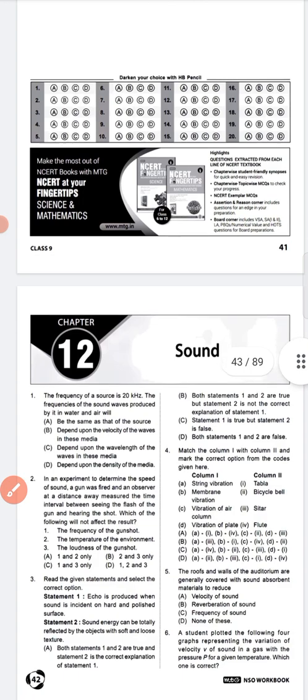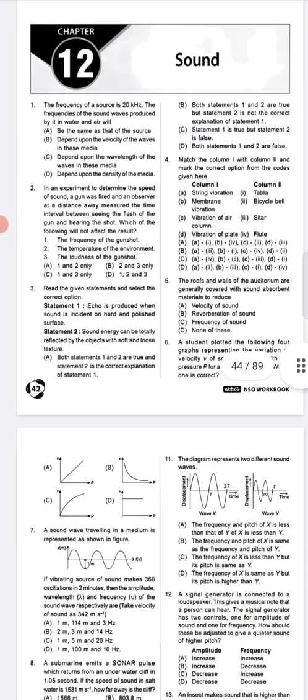Our next chapter is sound. So the first question of sound: the frequency of a source is 20 kilohertz. The frequencies of the sound waves produced by it in water and air will be... question number 1, option A is the correct answer: the same as that of the source. It is the correct answer.